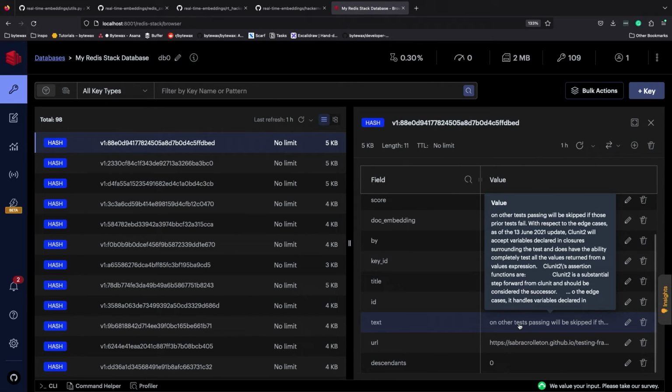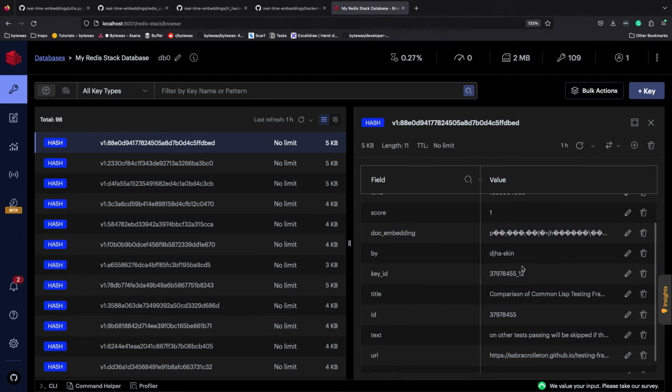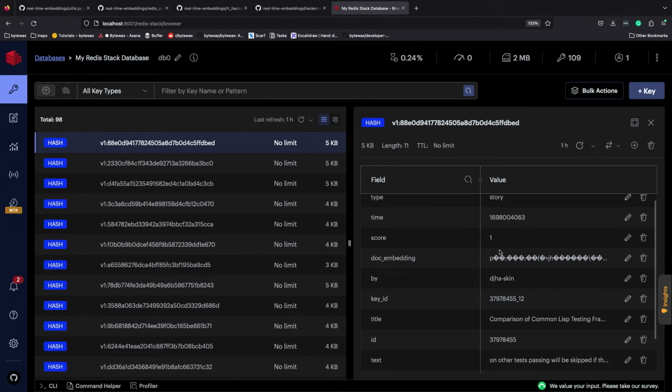And the way that last piece works is you'll have to take the request and turn that into an embedding, and then you're going to compare those embeddings in the vector space, and it will return ones that are similar, and you can rank them, and there's other things you can do there, but that's outside of the scope of this talk, and then you'll use that in the prompt. So this is the document embedding for this one, which shows up as funky little bytes there, and then you can see all the other metadata.